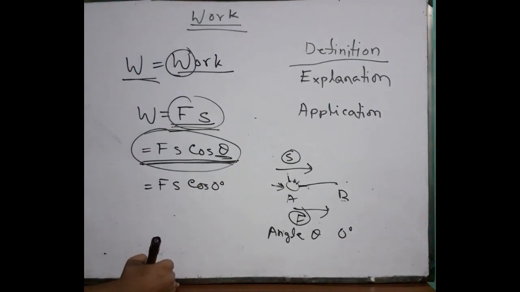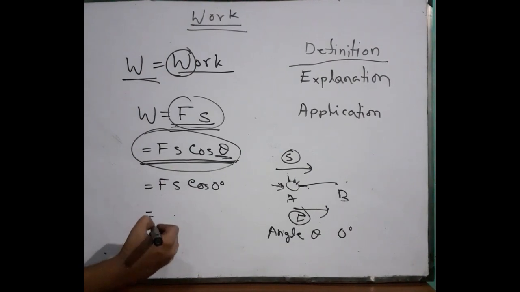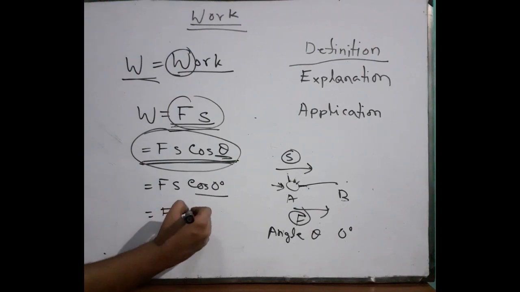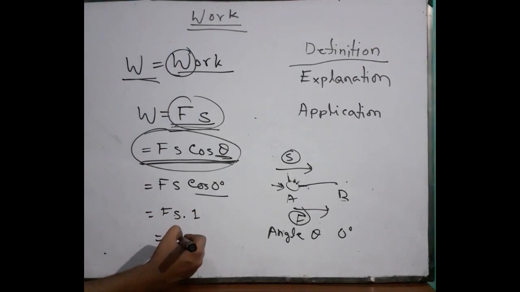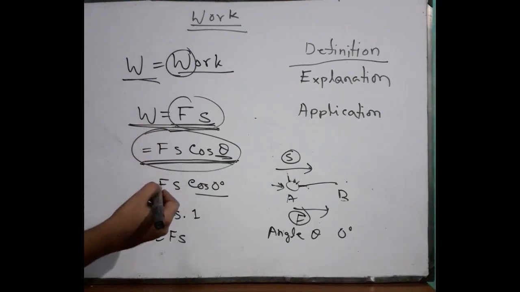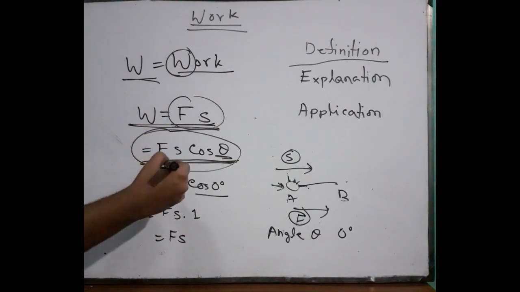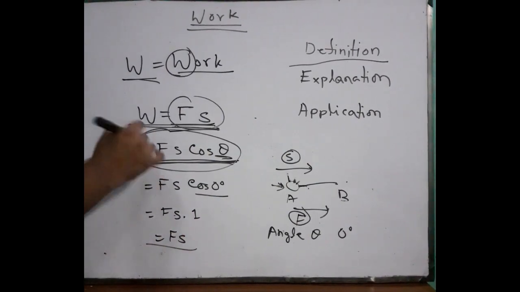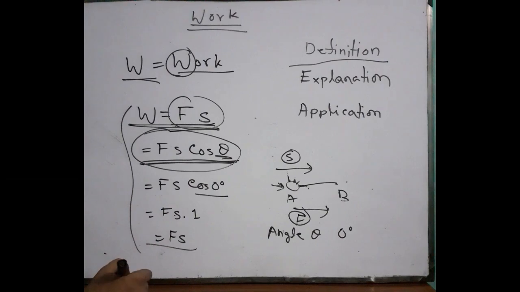You have discussed trigonometry, I think, but if you haven't, then I can tell you that the value of cos 0 degree equals 1. So Fs into 1 equals the product of Fs and 1 equals Fs. So just think about it. First of all, I showed you W equals Fs. Then I showed you a different way, W equals Fs cos theta. Now I am proving it from Fs cos theta to Fs. So everything is in the same way.